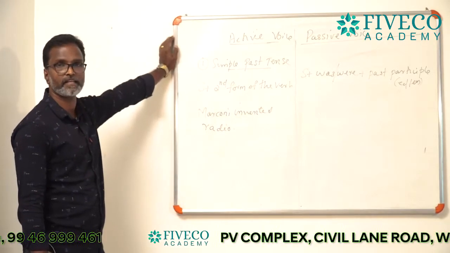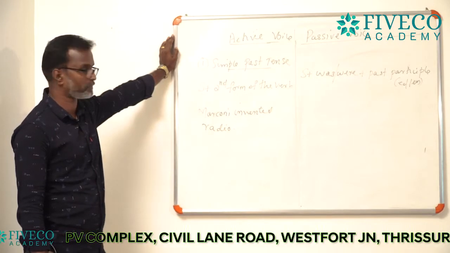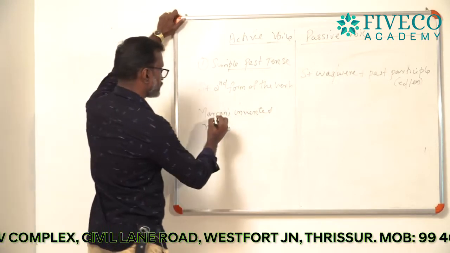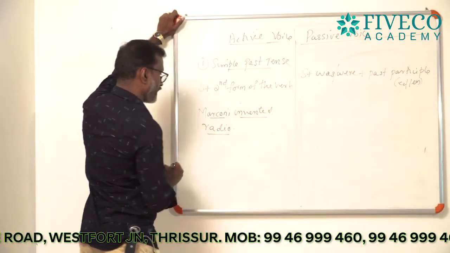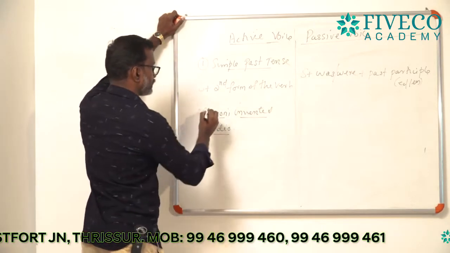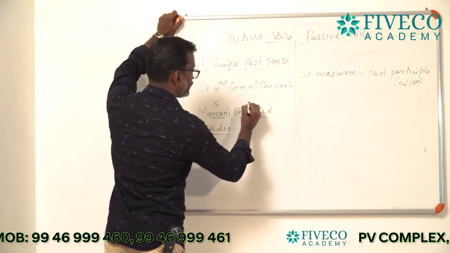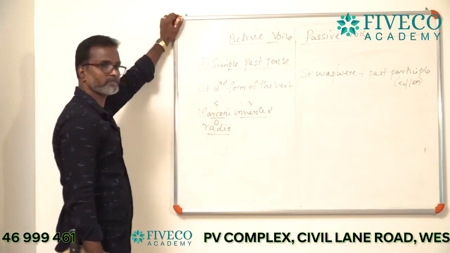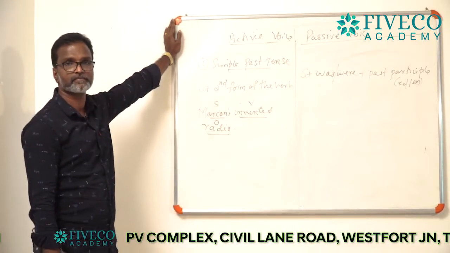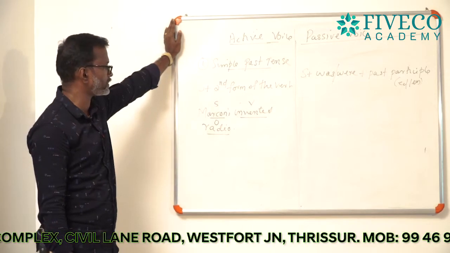For the first step, just mark subject, verb and object. In this sentence Marconi is the subject, invented is the verb, and radio is the object. Only three words.